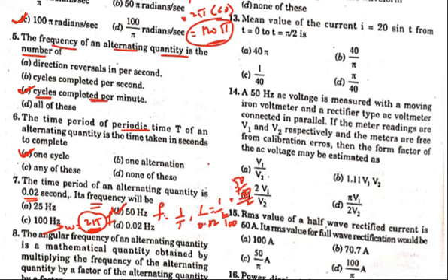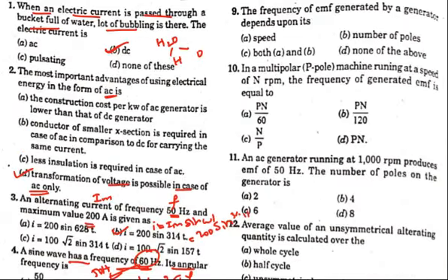See the 9th question. The frequency of EMF generated by a generator depends on, frequency means you know that it is PN by 120. So it depends on P, the number of poles, and N, the speed.